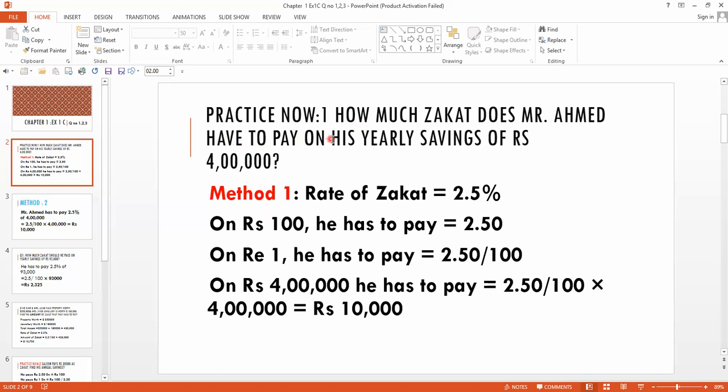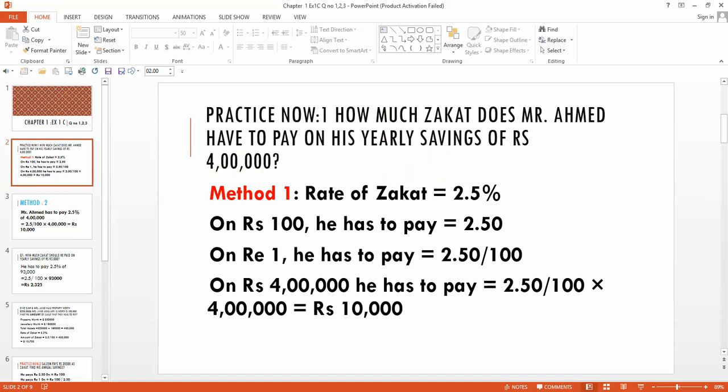Okay, now we come to the first practice now 1. How much zakat does Mr. Ahmed have to pay on his yearly saving of rupees 4 lakh? First of all, come to the question. They are saying that the total amount of saving is 4 lakh.